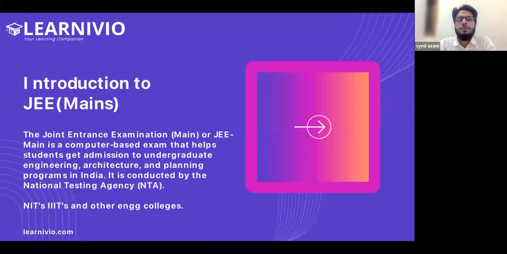So we'll start with the basic introduction of JEE Mains. NTA, the National Testing Agency, conducts JEE Mains twice a year. Through this exam, you can get admission in almost all engineering colleges except IITs. So whether it's NITs or triple ITs or other prestigious engineering colleges, they take admission in BTech through this exam. Along with BTech, you can take admission in BArch. There are colleges like SPA, School of Planning and Architecture, and other architecture colleges. They too take admission through this JEE exam.